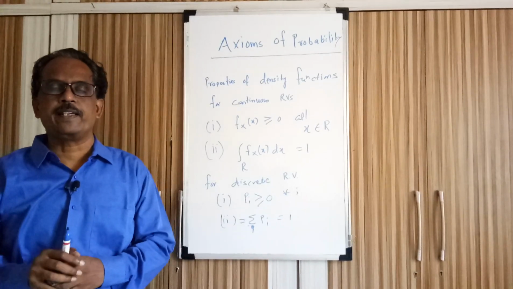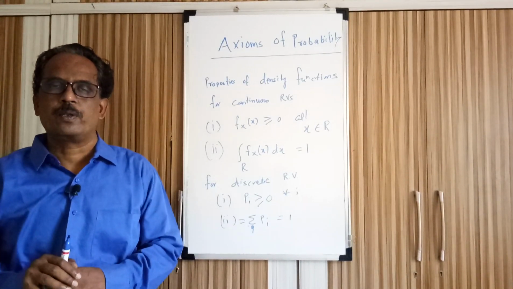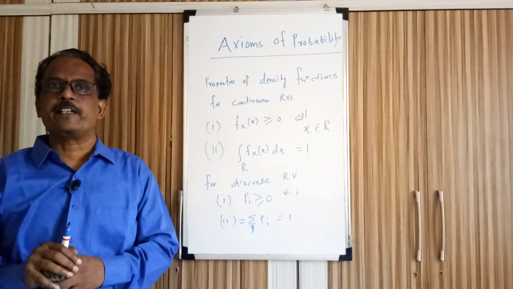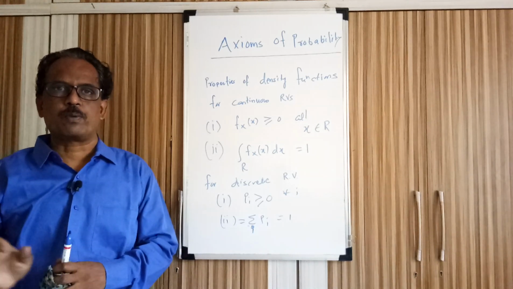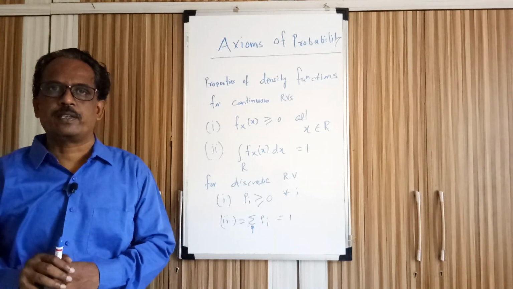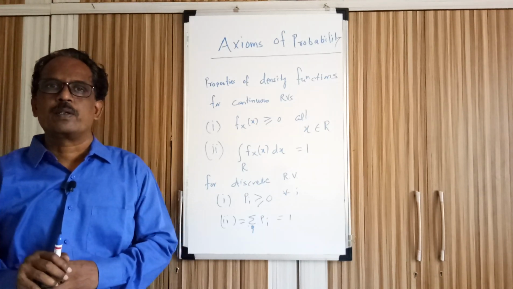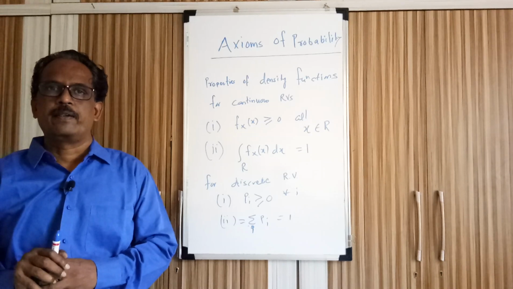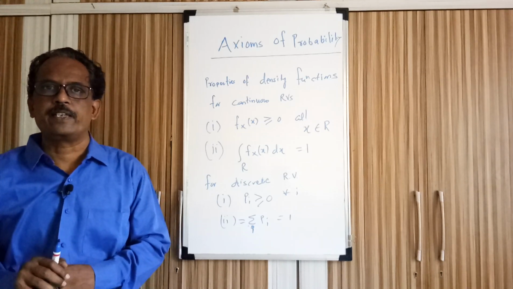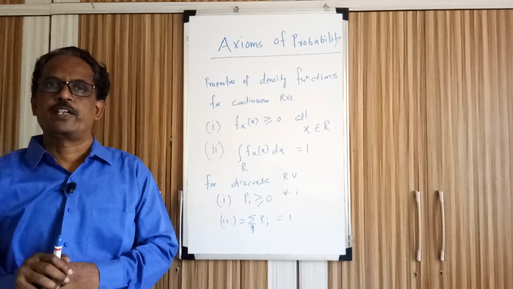Now let us see the major properties of the probability density function. We have seen the major properties of the probability distribution function. Now I will explain the properties which are satisfied by the density function when the random variable is continuous and when the random variable is discrete.